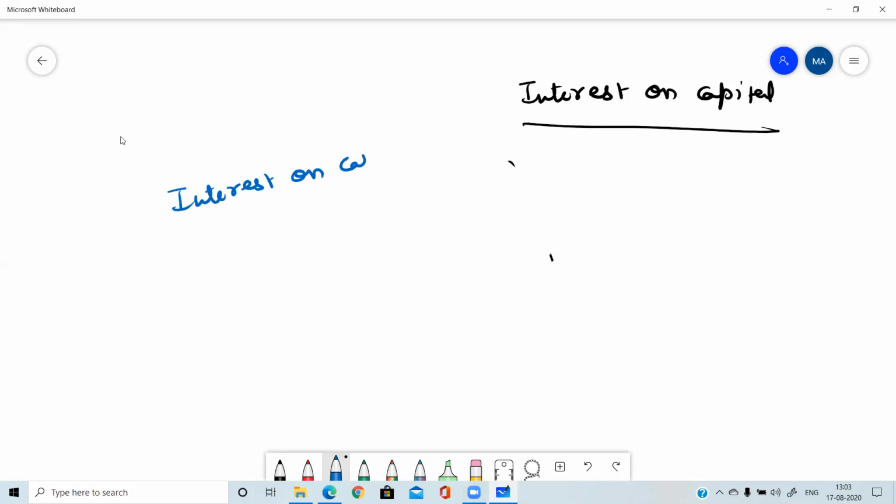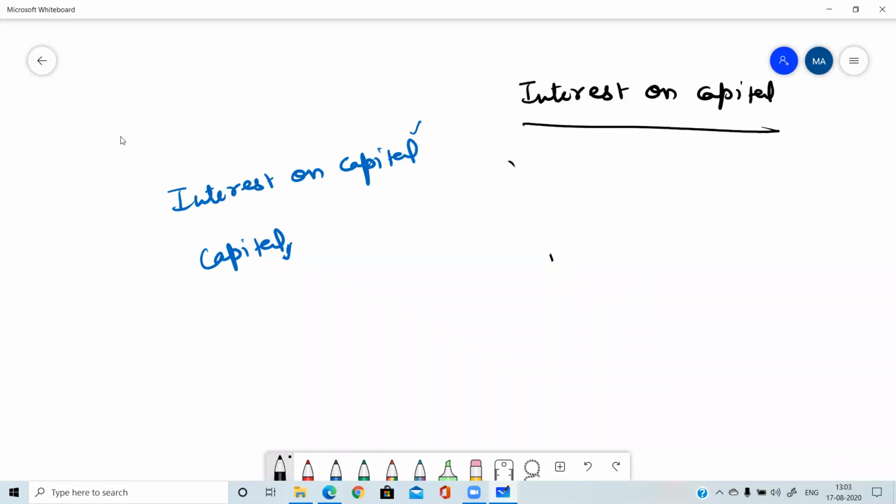Interest on capital. And the second account will be capital. Why capital? Because interest on capital is the income to the proprietor. And who is representing the proprietor in the business? Capital. So whenever anything is related to the proprietor, his capital account will be used in the journal entry. So the capital account will be the first account and the second account will be interest on capital.